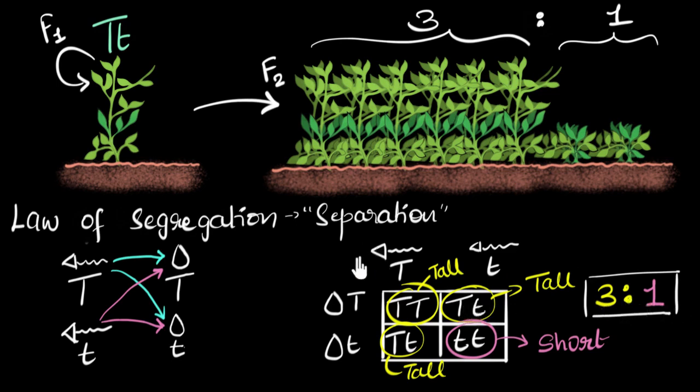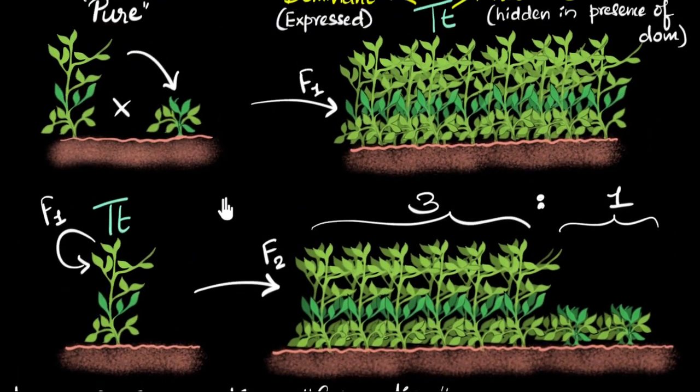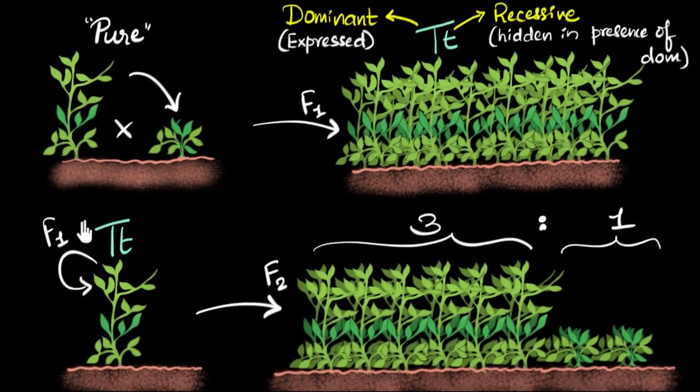Now, one question you might be having is, let's see what happens if you apply the same logic to the first generation. Let's apply the same logic to the sperms and the egg cells over here. What happens then? Well, let's see. This particular plant was a pure tall plant, which means it must have had both tall traits. Does that make sense? Why it must have had both tall traits?